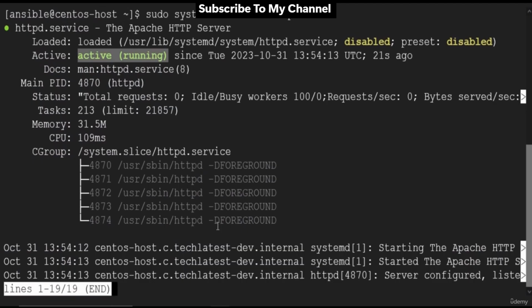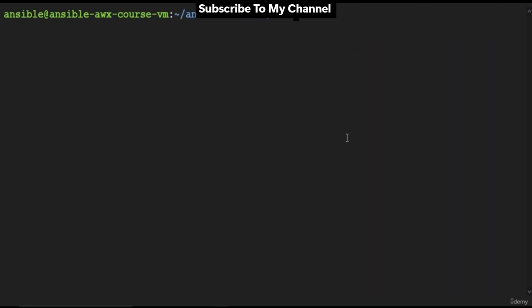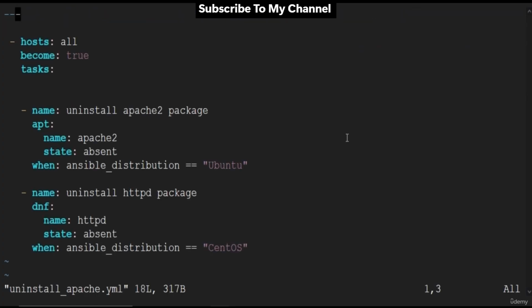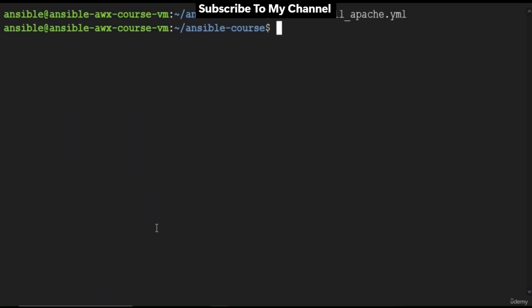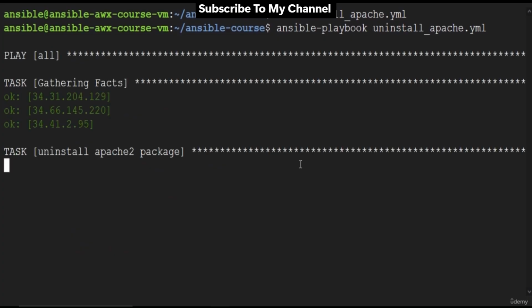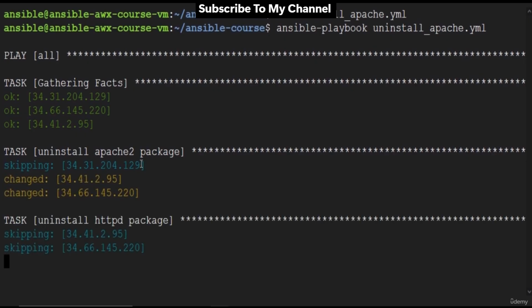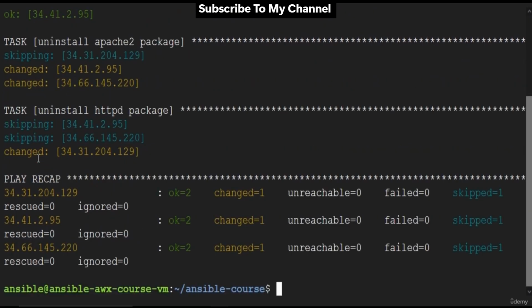I have created one playbook, uninstall_apache.yaml, and the content of the file is very much similar to the install Apache playbook, the only difference is the state. Here we define the state as absent. With the state as absent, Ansible will try to uninstall the package if it is present on the targeted host. Let's run the playbook. In the first play, it uninstalled Apache 2 from the Ubuntu hosts, skipping CentOS. In the second, it uninstalled httpd from CentOS, skipping the Ubuntu hosts.